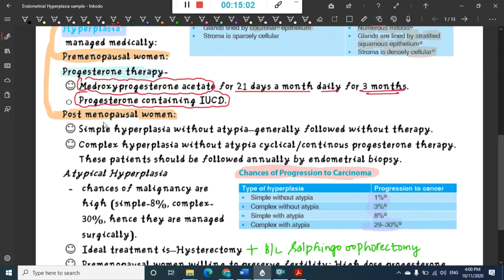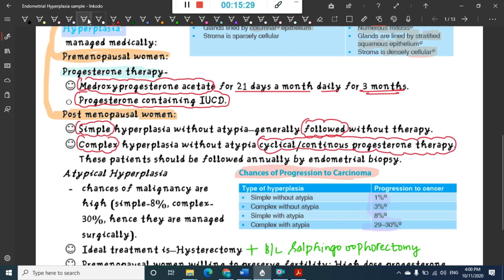If she is postmenopausal, then it depends on whether it is simple or complex. If it is simple hyperplasia without any atypia, then you will just have to follow up the patient. You don't need to do any treatment. If it is complex hyperplasia without atypia, then cyclical or continuous progesterone therapy is advised.